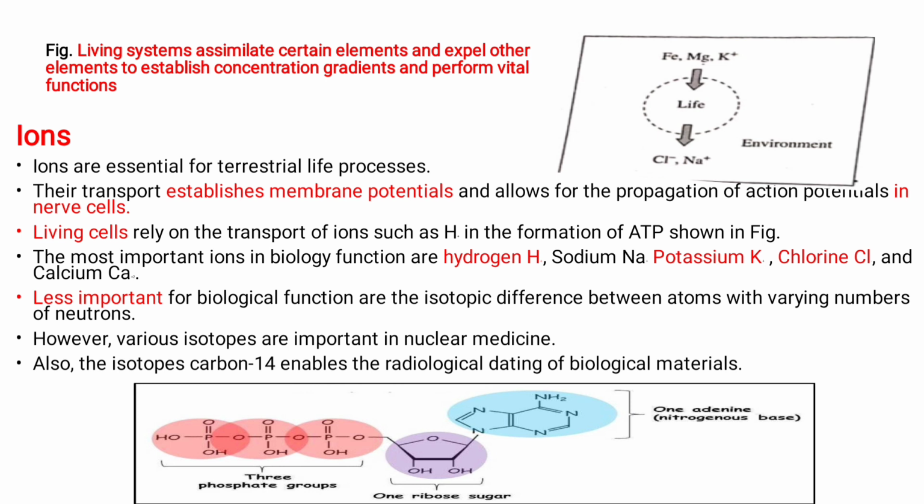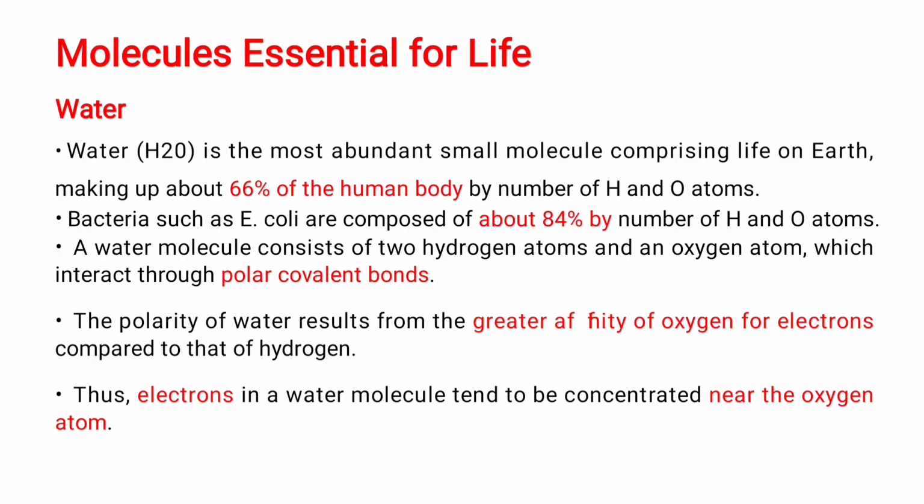Their transport establishes membrane potentials and allows for the propagation of action potentials in nerve cells. Living cells rely on the transport of ions such as H in the form of ATP. The most important ions in biological functions are hydrogen H, sodium Na, potassium K, chlorine Cl, and calcium Ca. Less important for biological function are the isotopic differences between atoms with various numbers of neutrons. However, various isotopes are important in nuclear medicine. Also, the isotope carbon-14 enables the radiological dating of biological material.